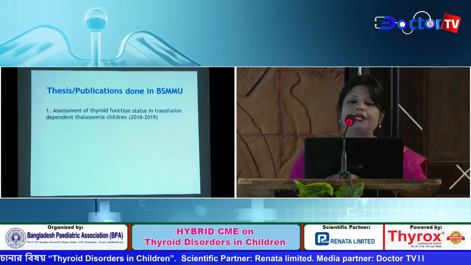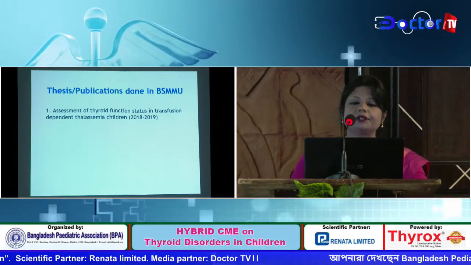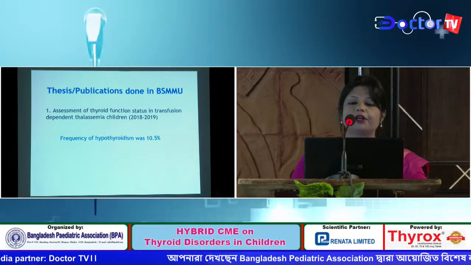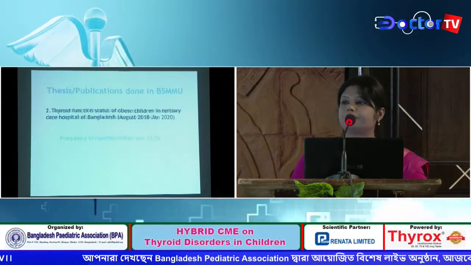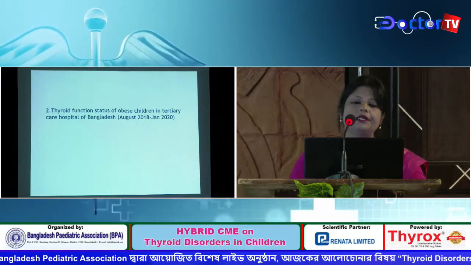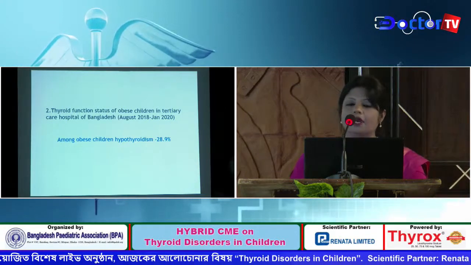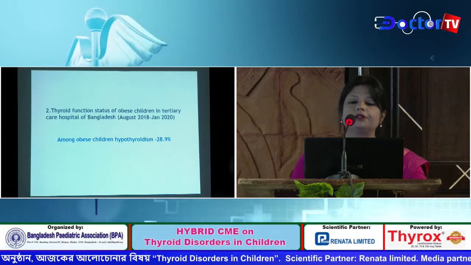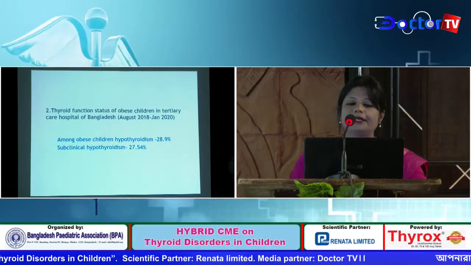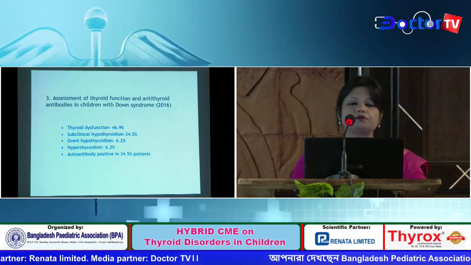Few publications are done. Assessment of thyroid function status in transfusion-dependent thalassemia children. And the finding was frequency of hypothyroidism among these children was 10.5%. Thyroid function status of obese children in tertiary care hospital of Bangladesh. Among obese children, hypothyroidism was found in 28.9% children, and almost all had subclinical hypothyroidism.